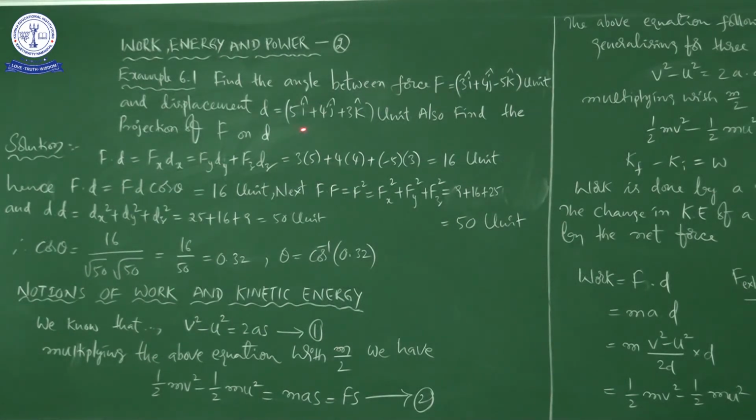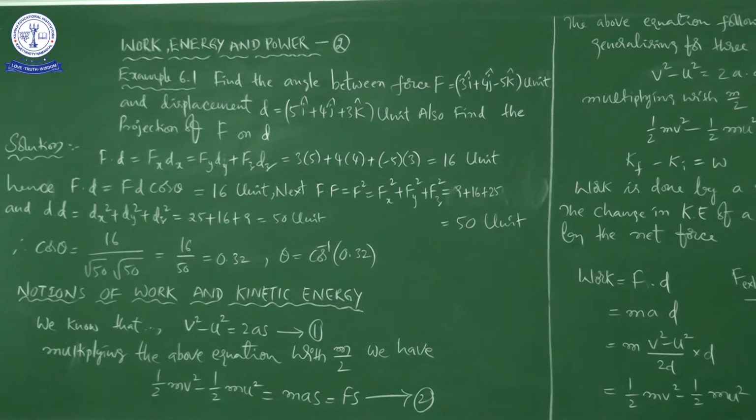Here also the same thing. If you observe carefully, it is three-dimensional, and it is also three-dimensional because all i cap, j cap and k cap are present, right.